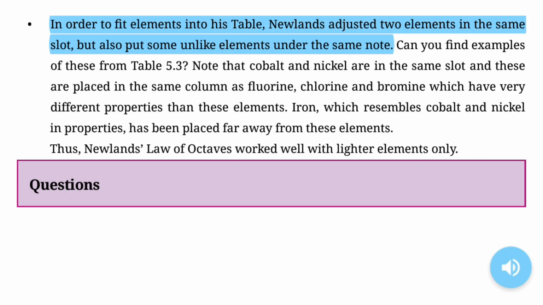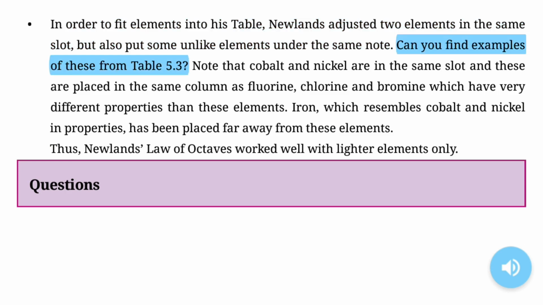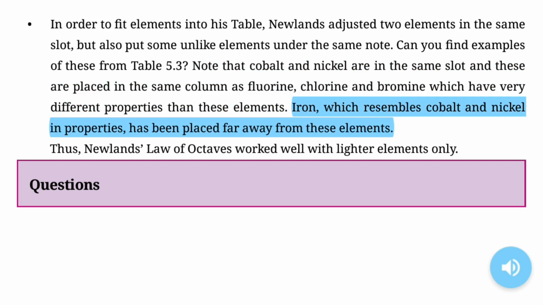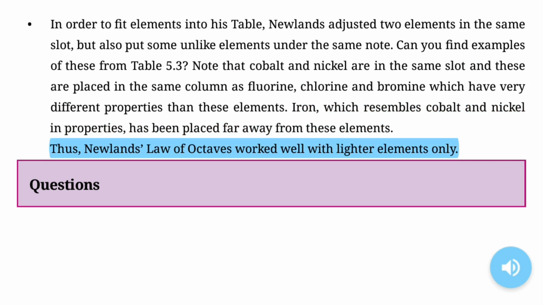In order to fit elements into his table, Newlands adjusted two elements in the same slot, but also put some unlike elements under the same note. Can you find examples of these from table 5.3? Note that cobalt and nickel are in the same slot, and these are placed in the same column as fluorine, chlorine, and bromine, which have very different properties than these elements. Iron, which resembles cobalt and nickel in properties, has been placed far away from these elements. Thus, Newlands' law of octaves worked well with lighter elements only.